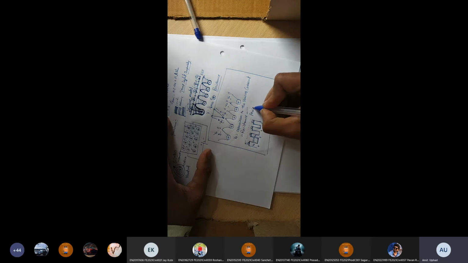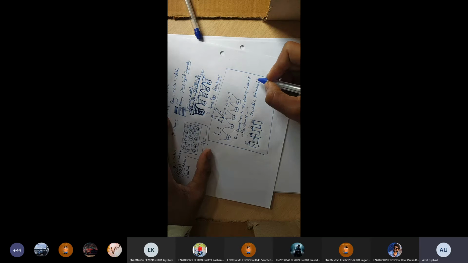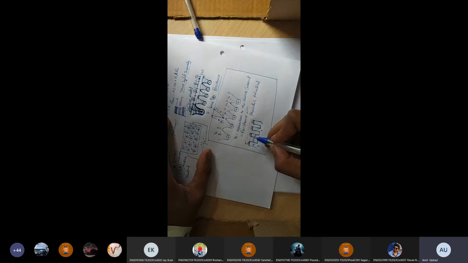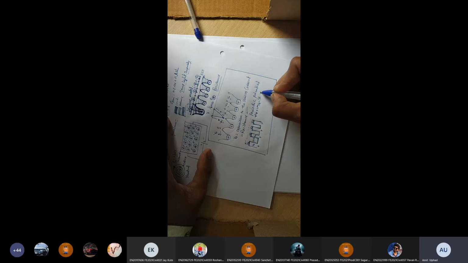Which potential? Periodic potential. There are only two types of potential. One is V naught and another one is zero. So for this, what is the Schrodinger equation? Del square psi plus 2m by h cross square into E minus V times psi equals 0. Is it clear? Yes, sir.